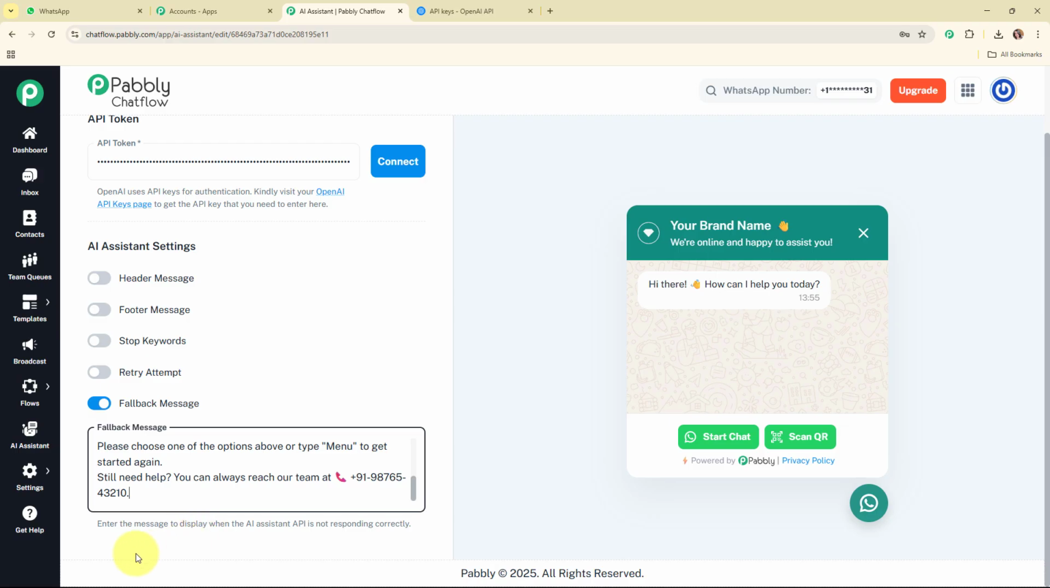So basically, the fallback message is the message to display when the AI assistant API is not responding correctly. That means that whenever the AI assistant is not going to reply properly, then automatically this fallback message is going to be sent to that user.